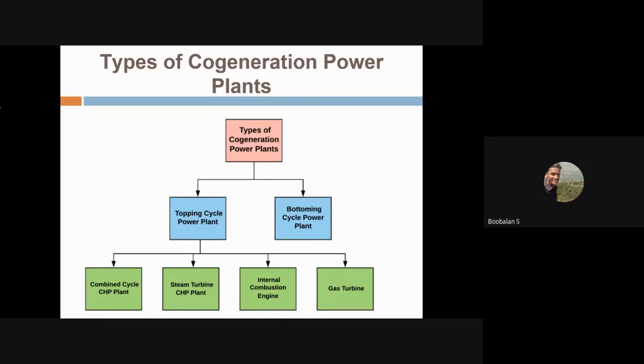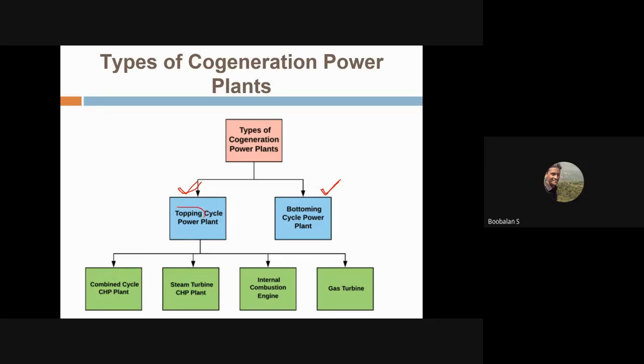Right. So we'll see the various types of power plants for cogeneration. What are the different forms of CHP available? What are the different types of cogeneration power plants available? Generally speaking, there are two cycles of power plant, the topping cycle and the bottoming cycle. What do they mean by topping cycle? What do they mean by bottoming cycle? We'll see. Before going into the topping cycle, I'm going to give you a small difference between the topping cycle and the bottoming cycle.